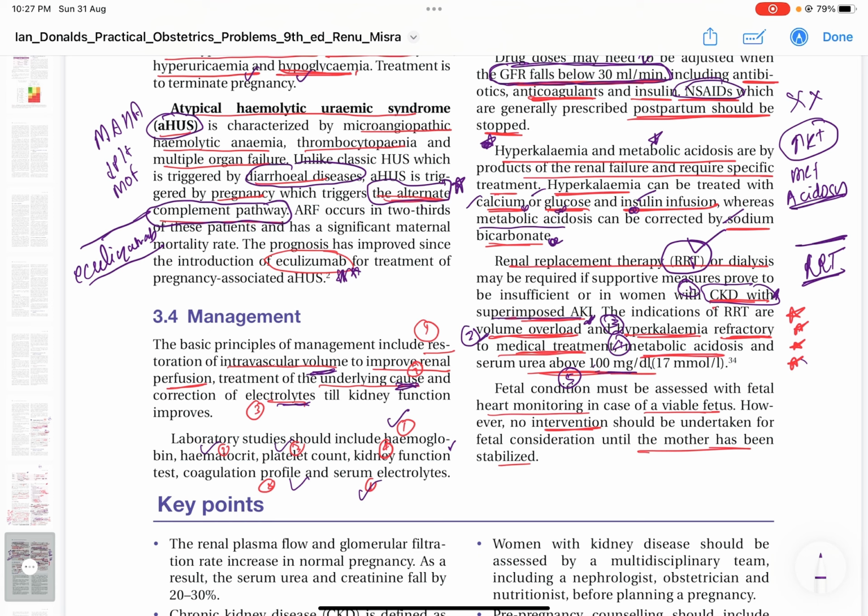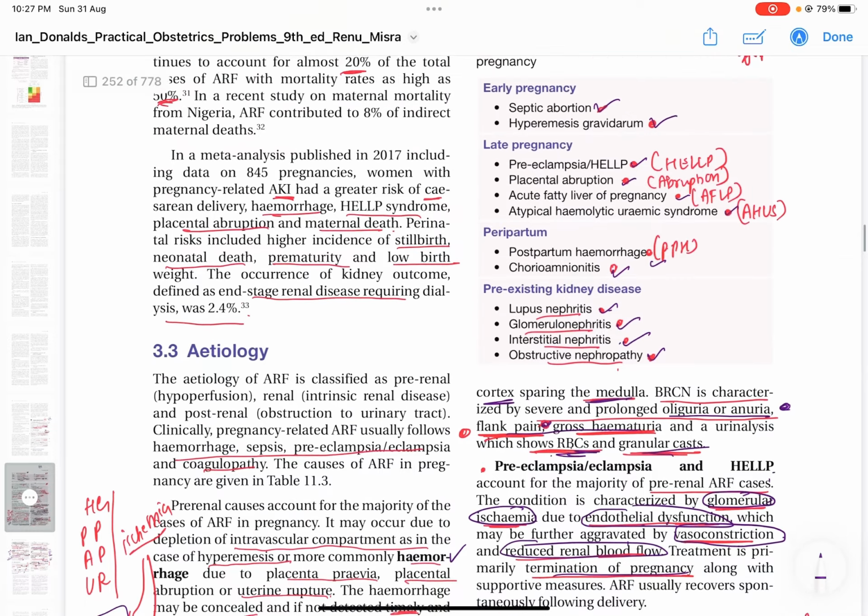In the meanwhile, you monitor the fetal heart rate, and once the mother's condition is stabilized, proceed with delivery of the baby. This is all about AKI from Williams and Donald.